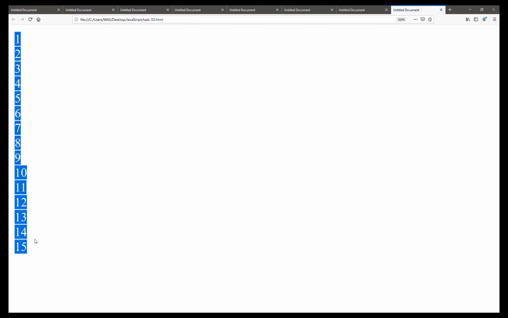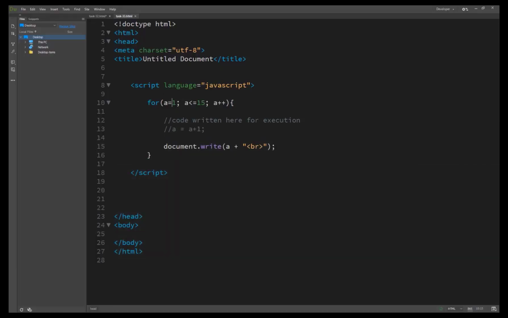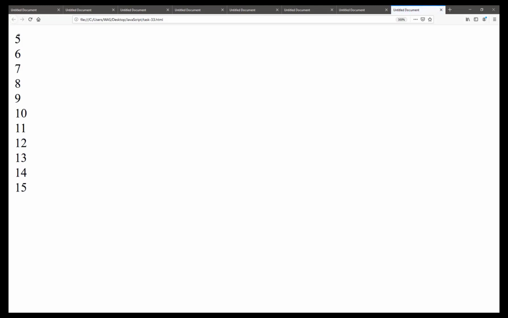It prints from 1 to 15, and if I pass 5 here, it runs from 5 to 15. So this is the technique: basically we use the loop for flow control, such as the one created with a for loop.